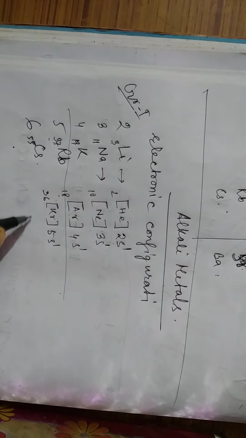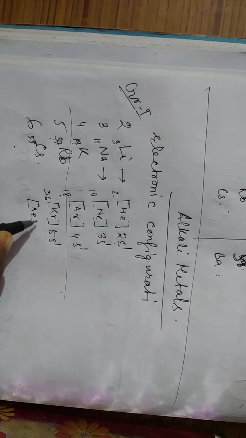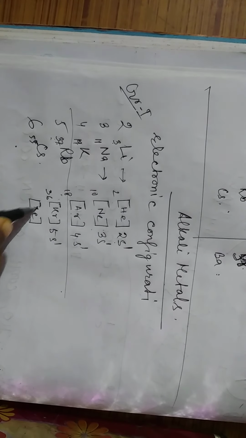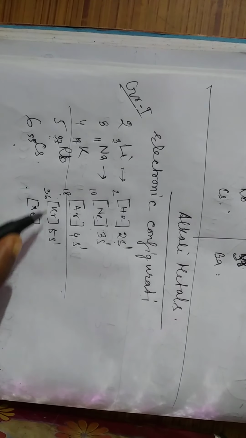5s1. Next one is cesium. That means the noble gas after krypton is xenon. So we are writing what? Xenon is 54. After krypton, xenon is 54. So we are writing [Xe] 54, 6s1.